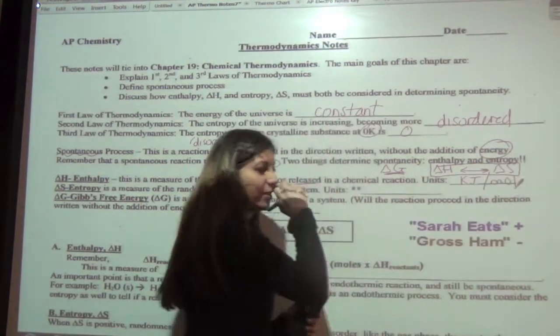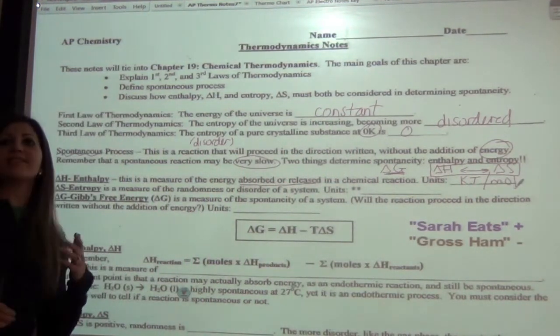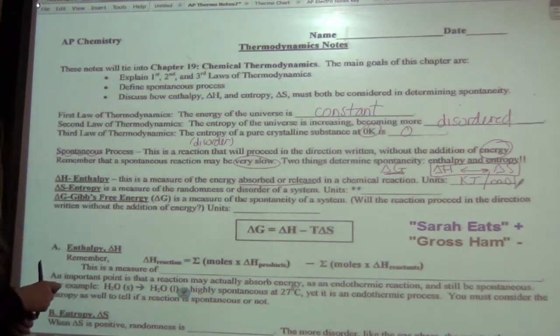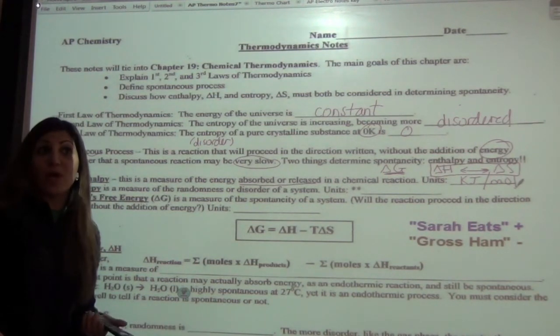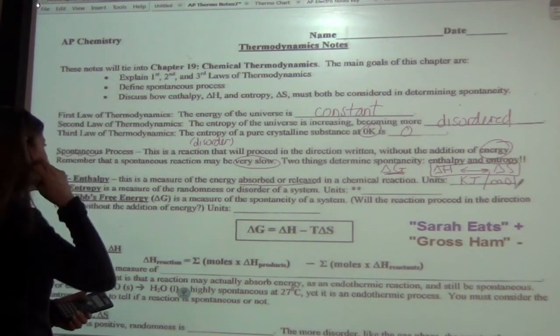Awesome. Our units were kilojoules per mole. And remember, we said that elements in their standard states have delta HF equal to 0. Okay, so if it's in its standard state.